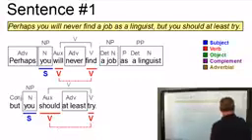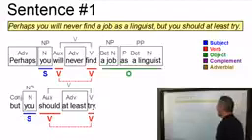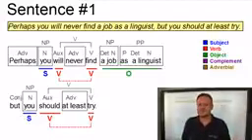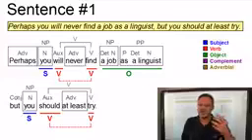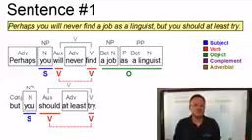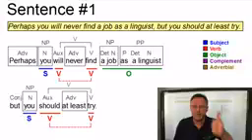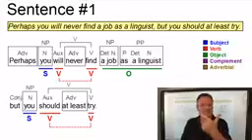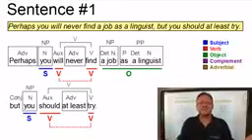In the first clause, we also have an object, a job as a linguist. The question arises here whether the noun phrase a job and the prepositional phrase as a linguist constitute one unit, or whether we should analyze this as a combination of an object plus an adverbial.